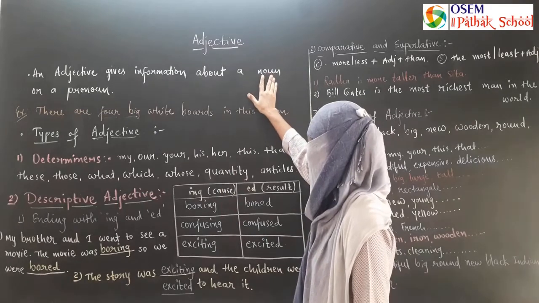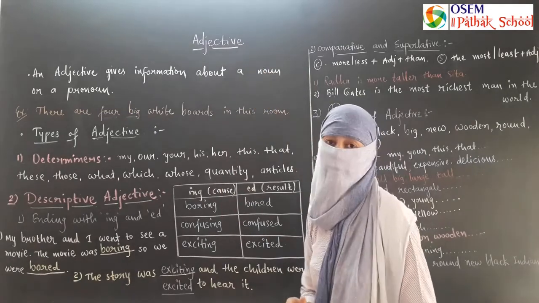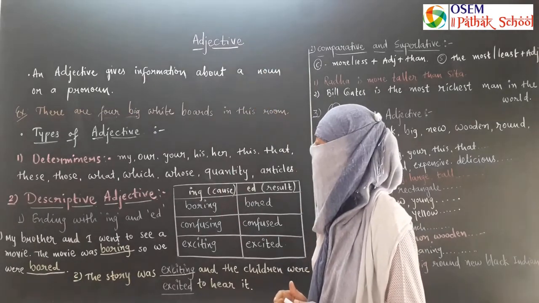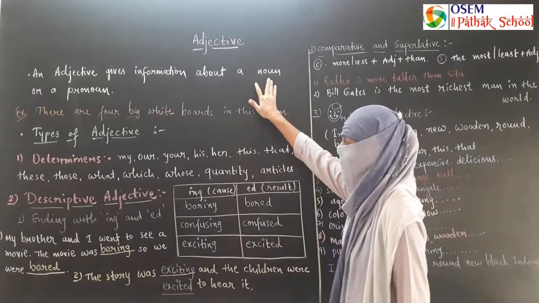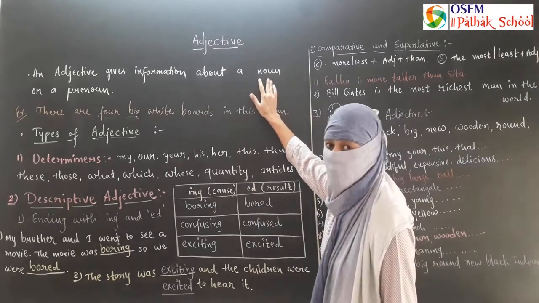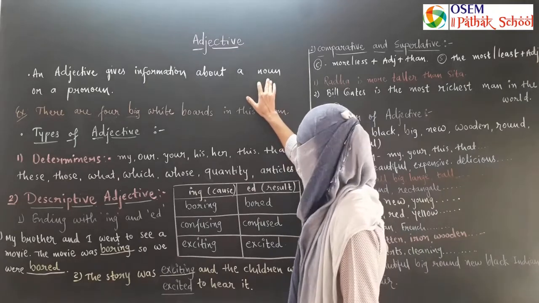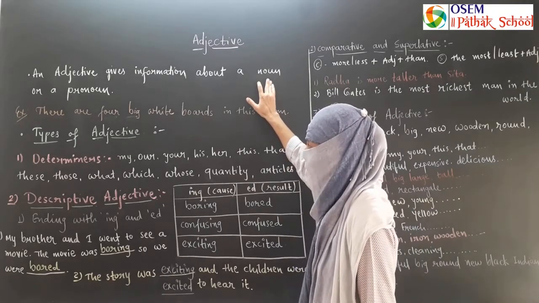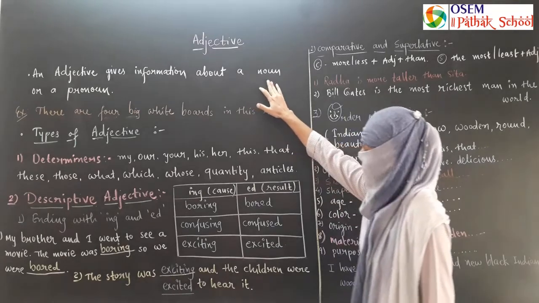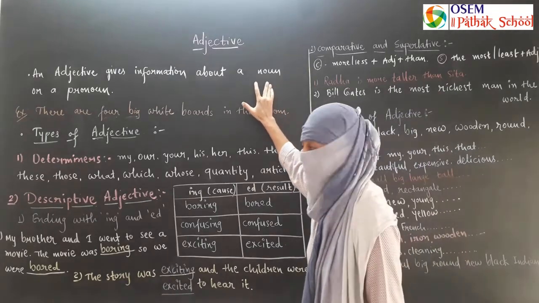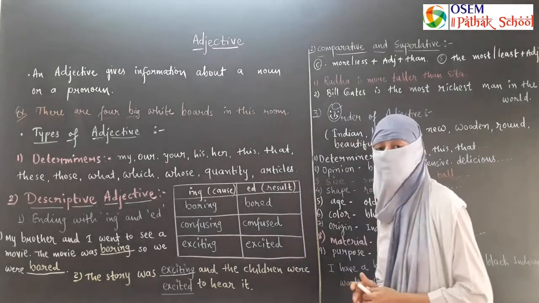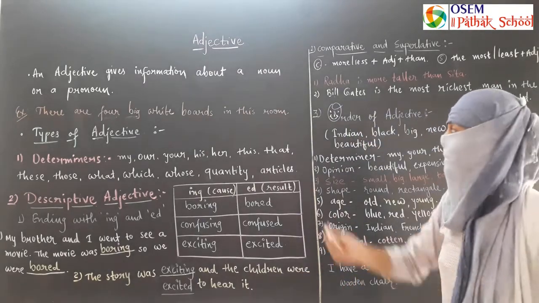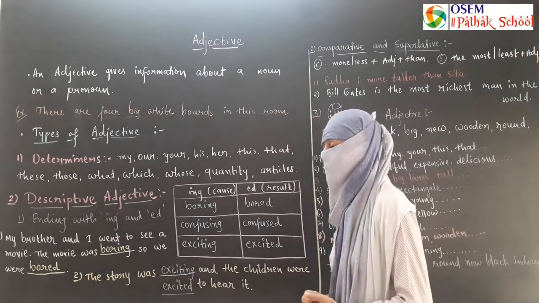We learned what is a noun and what is a pronoun in our previous lecture. If you don't know, please see our previous lecture. So an adjective is a word that modifies a noun or a pronoun.